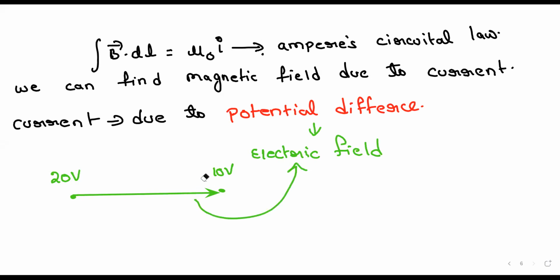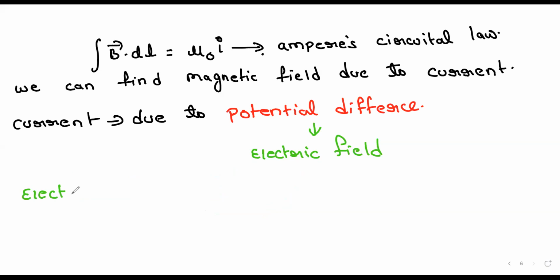So that means when we have an electric field, a magnetic field is produced, correct? Everyone, is this clear? Yes, sir. So when there is an electric field, we have a magnetic field. Okay.